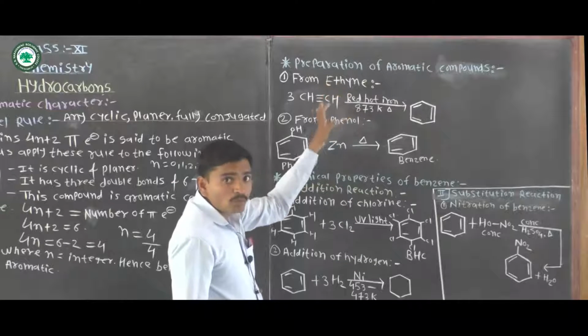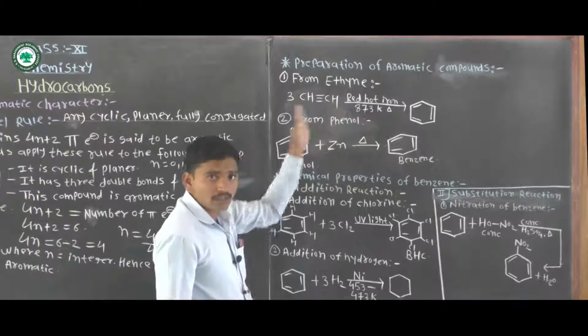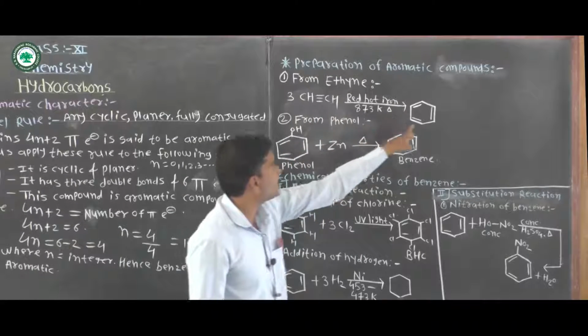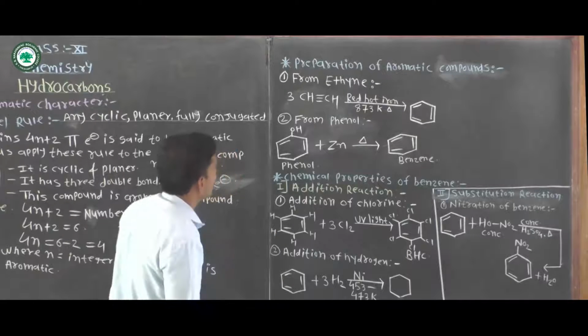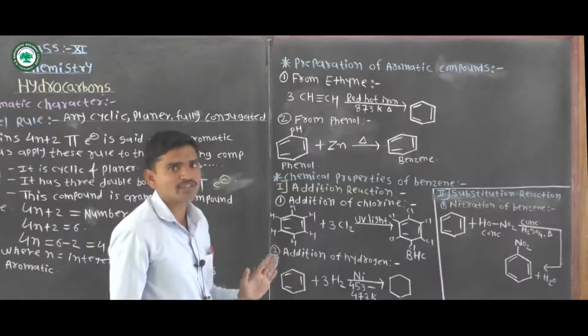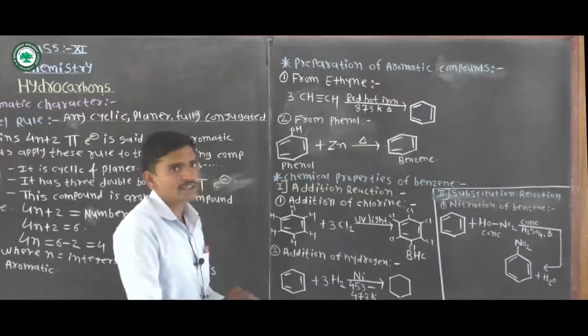In the triple bond, one bond is shifted in the 3 ethyne molecules and forms benzene as an aromatic compound. This is the first method of preparation of an aromatic compound from ethyne.